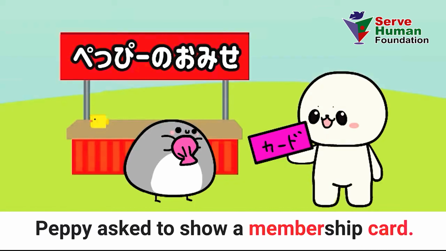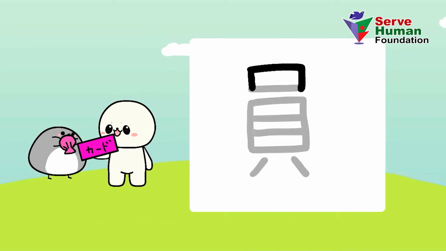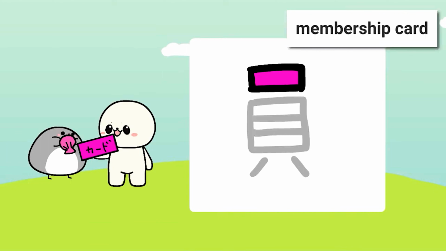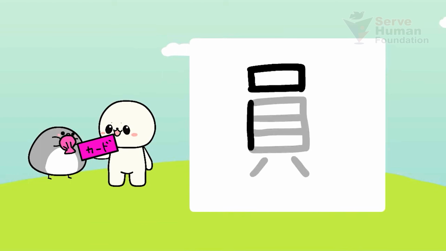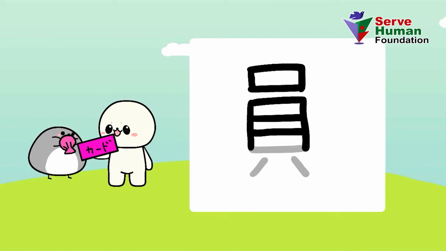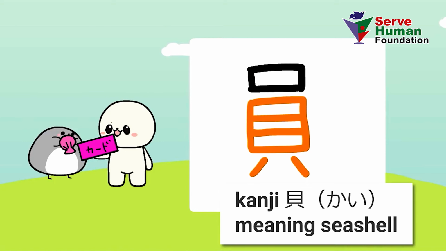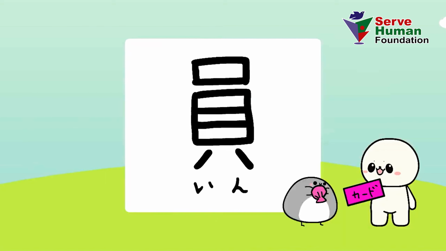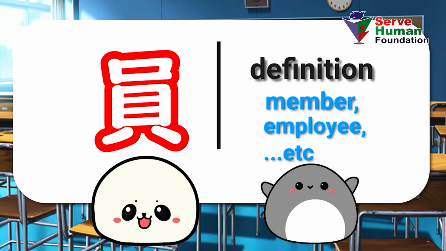Then next kanji is in. Peppy asked to show a membership card. This is a membership card. And this is kanji kai. This is in.